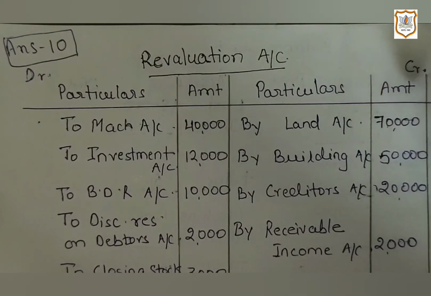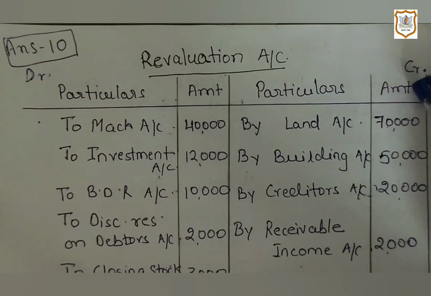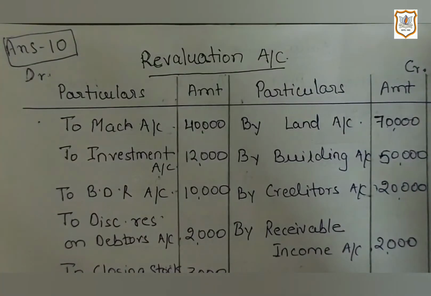So as it is an asset and it is increasing, that means it is a profit for the business. That's why it will be recorded on credit side of revaluation account. Similarly, the value of building is also increasing as per the information given in question. So it will also be recorded on credit side of revaluation account.